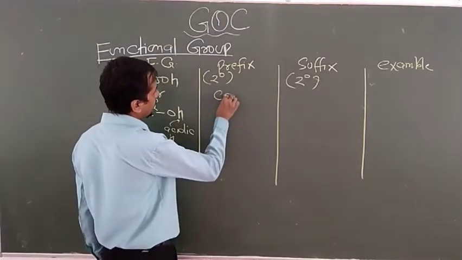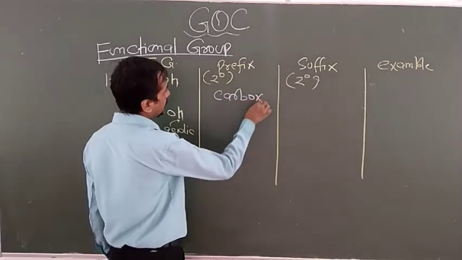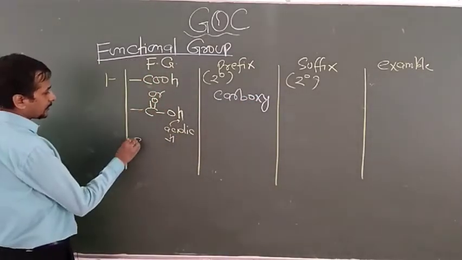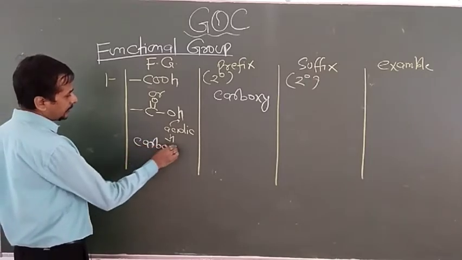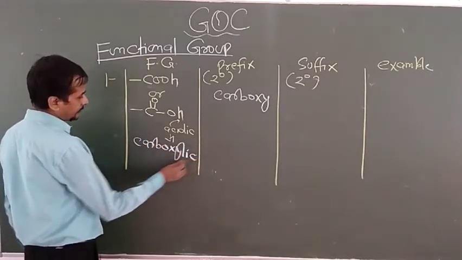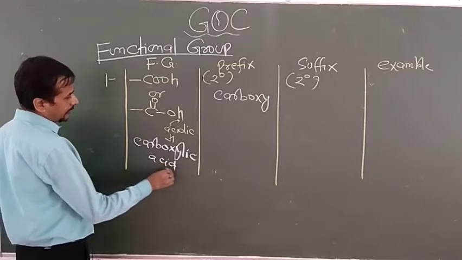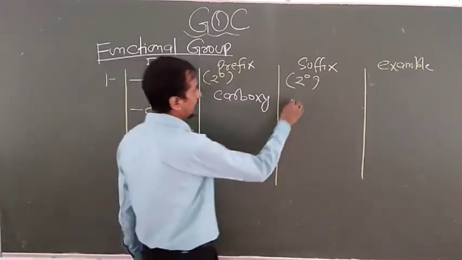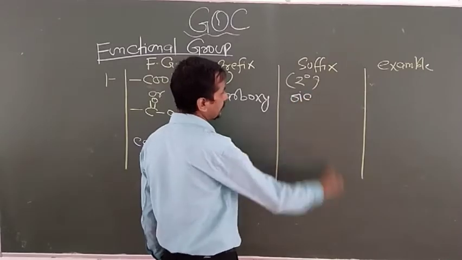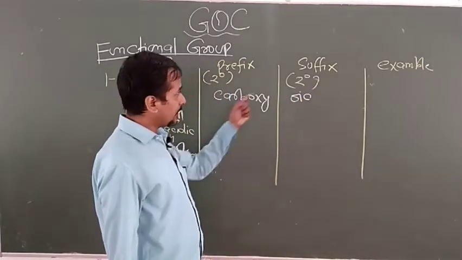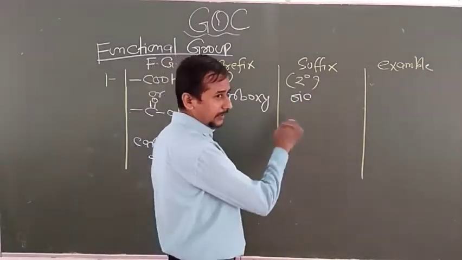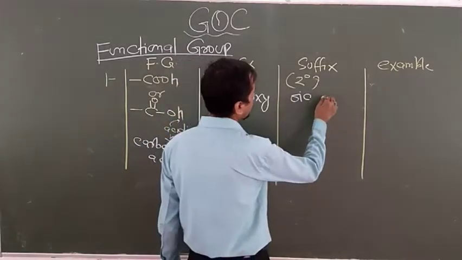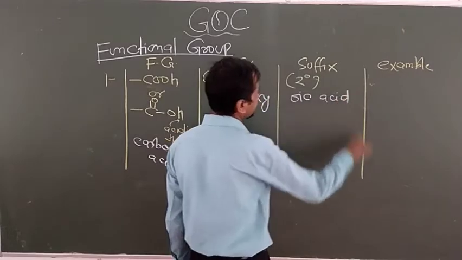The prefix for this is carboxy. This is known as carboxylic acid, and for this acid the prefix is carboxy, and the suffix, which is used after the 1 degree suffix and denotes the chemical property of the given organic compound, is oic acid.